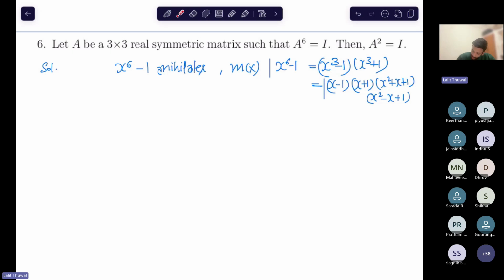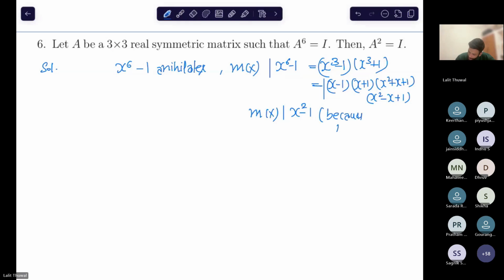So see, the possibilities of the minimal polynomial must be real, okay? Minimal polynomial must be real. So we can say that the minimal polynomial divides x square minus 1 from here, because that must be real. Minimal polynomial must be real and also should have at least one real root, because this is a 3 cross 3 real symmetric matrix.